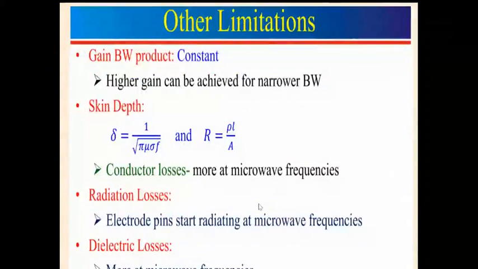Third point, the other limitation, gain bandwidth product. At higher frequency, it behaves as a resonating circuit. In a resonant circuit, the gain bandwidth product is always constant. If you increase the gain, we must compromise with the bandwidth.